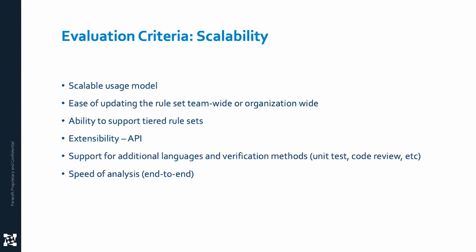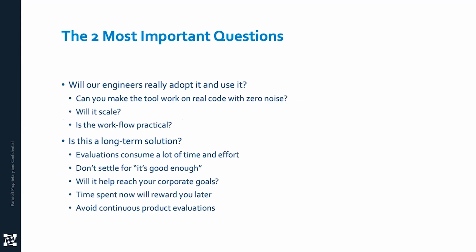Scalability. Scalability isn't just, will it work on bigger code and more projects, which is important, but also, will it work for multiple teams, multiple code bases, multiple tiered rule sets? Do I have the API needs to extend it? Does it cover the languages that matter? And how does it integrate with my other activities that are also developer activities? Unit test, code review. For example, you should be doing static analysis on your unit test code. And we actually have, for example, checkers for that, because there's things you should and shouldn't do. Like a unit test without an assertion really is a bad unit test. So speed of analysis is one thing, but it's not really the most critical.